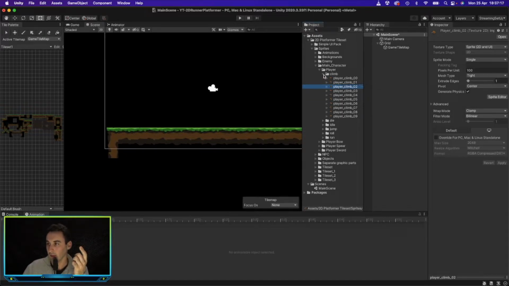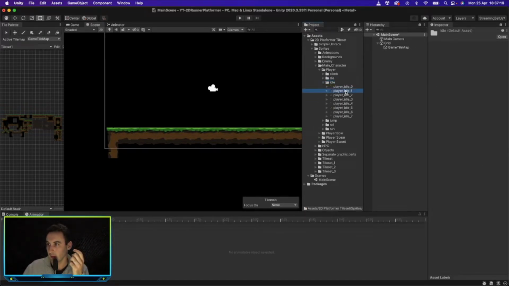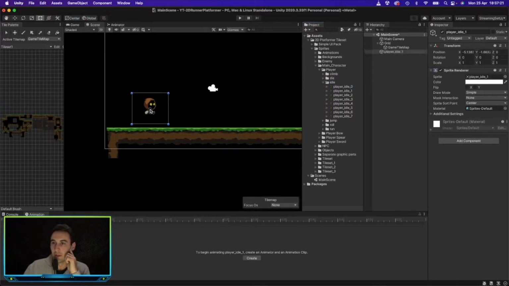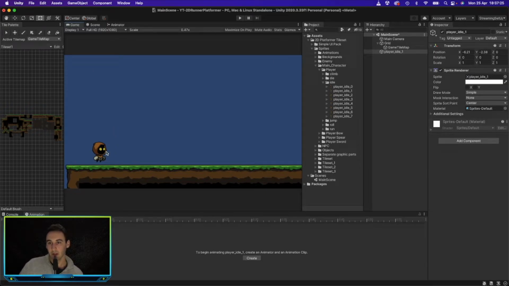That works, but idle doesn't, so let's try that again. Okay, there you go. This guy needs to stand over here, and this is where he's going to start off. He's going to start over here and run this way, down the path, and then further and further until the level ends.